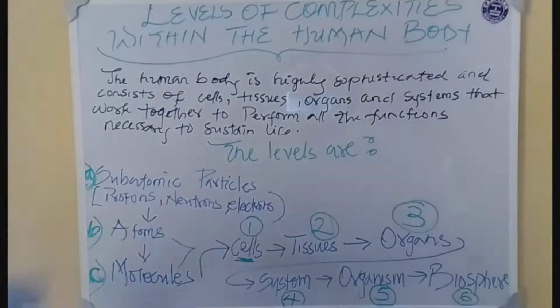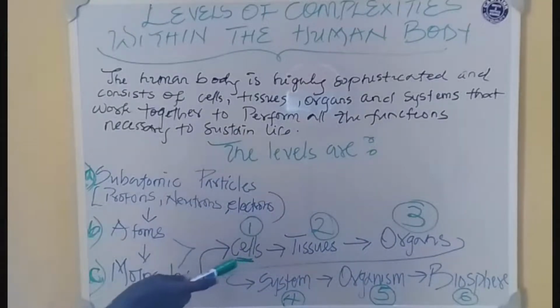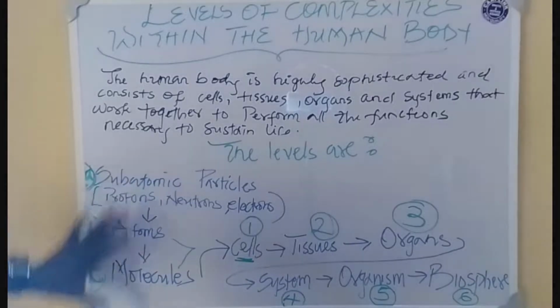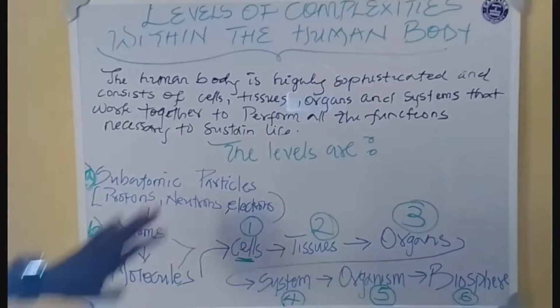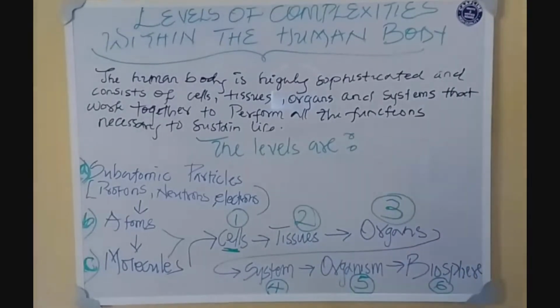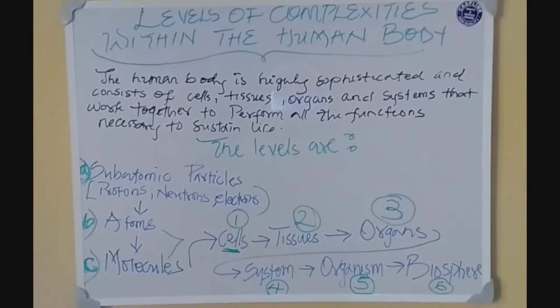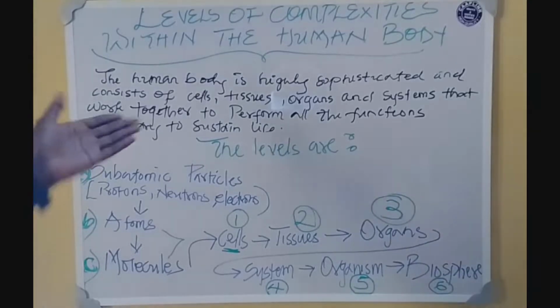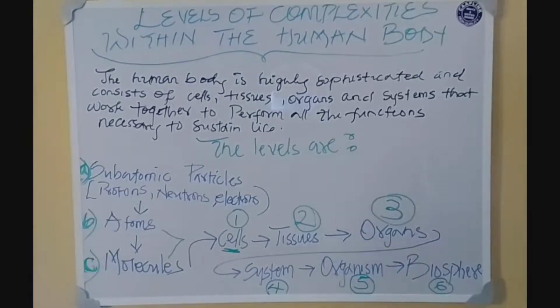Now you can see that these three are labeled as A, B, C. The other ones are labeled 1, 2, 3, 4, 5, and 6. That is because number 1 is the cells. This is where life begins. Remember again that we're talking about levels of complexity within the human body. That's the step-by-step pattern by which we arrive at a whole human being.